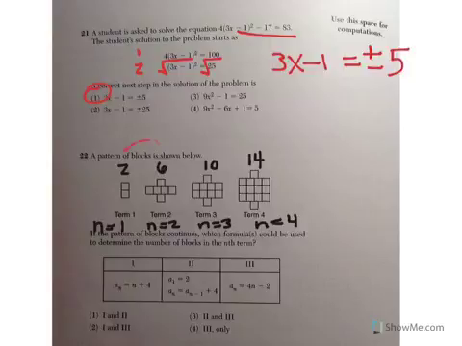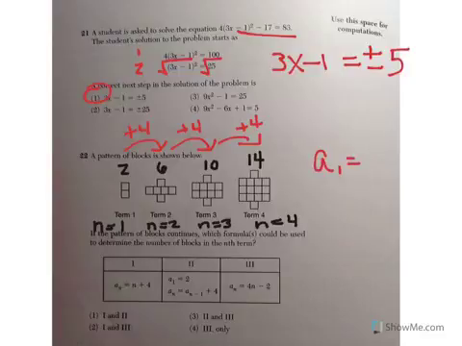Just so that we can see a pattern, to get from one term to the next, each time we're adding 4. Let's see if any of these work. In the first one, a sub n equals n plus 4. Let's test it out. Let's see a1, that means when your n value is 1. Does that work? n is 1, plus 4 equals 5. But we want 2 to be in the first term, so we already know that 1 doesn't work.